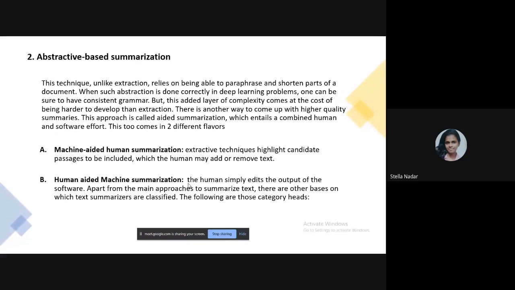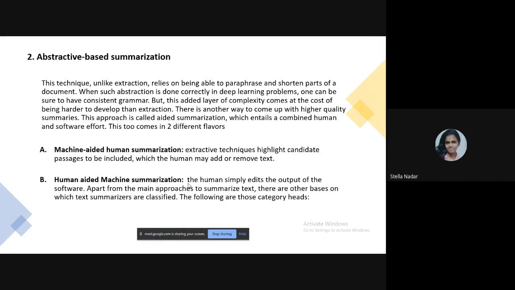Another way to come up with higher quality summarization is called aided summarization, which entails a combined human and software effort. This too comes in two different flavors: machine aided human summarization and human aided machine summarization. For machine aided human summarization, the extractive technique highlights candidate passages to be included, which the human may add or remove text from. Whereas in human aided machine summarization, the human simply edits the output of the software.